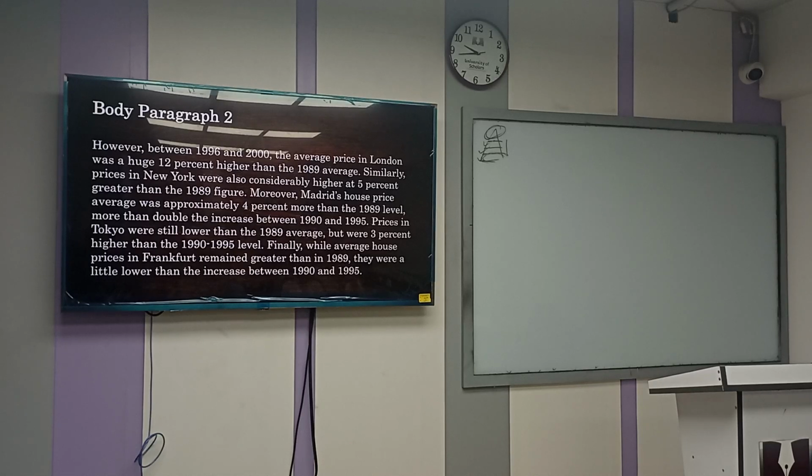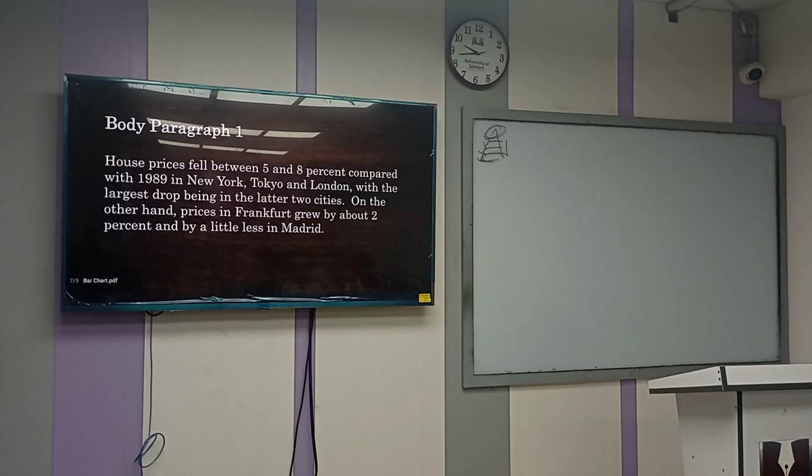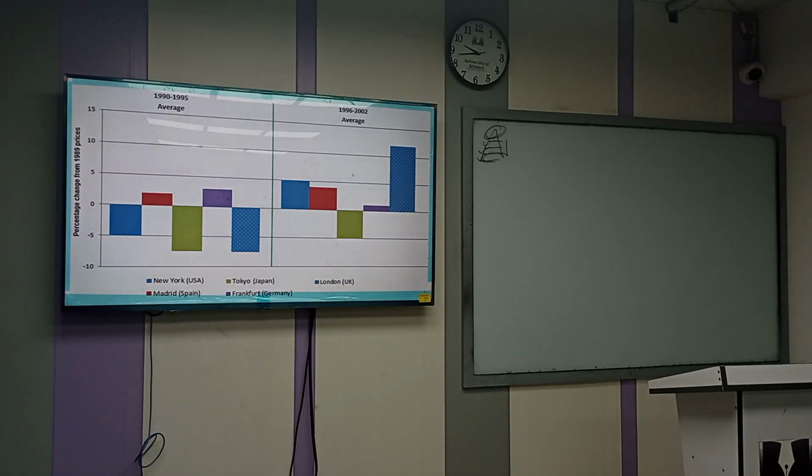So they are explaining one by one, right? Prices in Tokyo are still lower than the 1989 average, but were 3% higher than the 1989 to 1995 levels. So let's have a look at Tokyo. The green one, right? In the first period, it was -8. In the second period, it was -5. It was still in minus, but from the first period, it increased 3%.